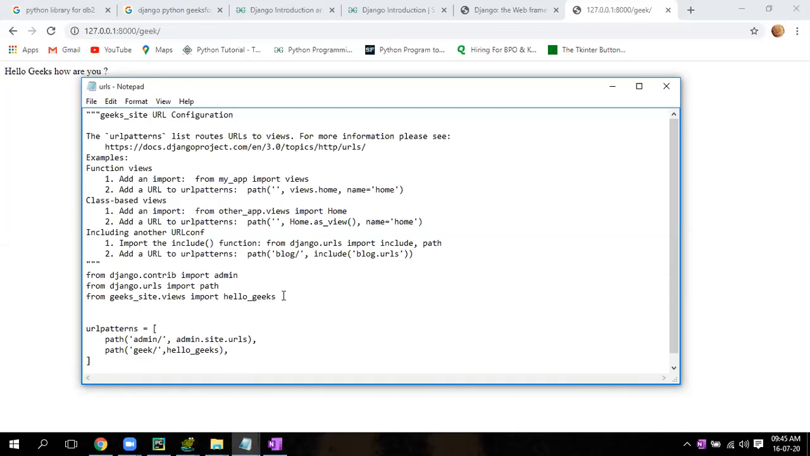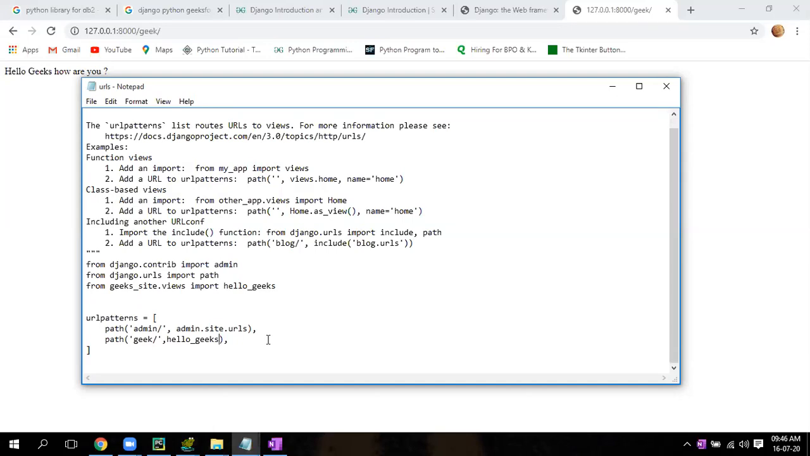Then how to call that? To call that, you have to write this line: from that import Hello Geeks. This is the function name, right? Yes, sir. Now come below. There are two sites, two pages: one is the admin page, one is the geek page. If you give admin slash, the admin page will come. If you give geek slash, the geek page will come.